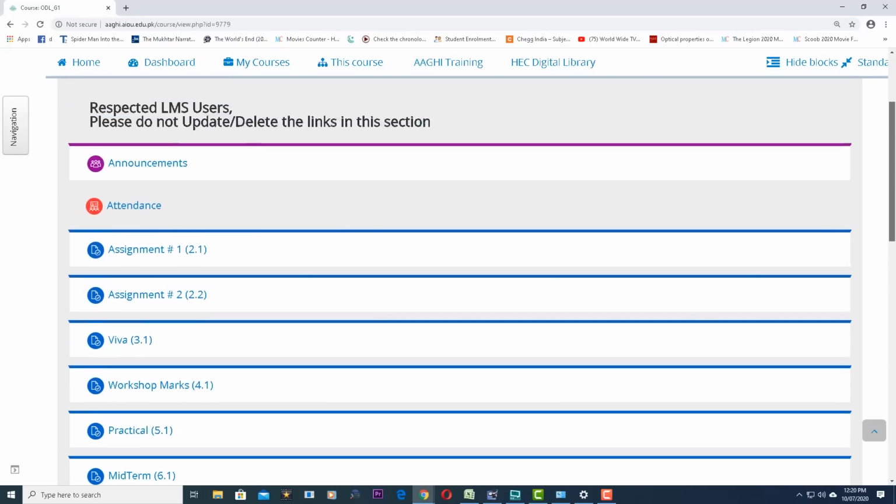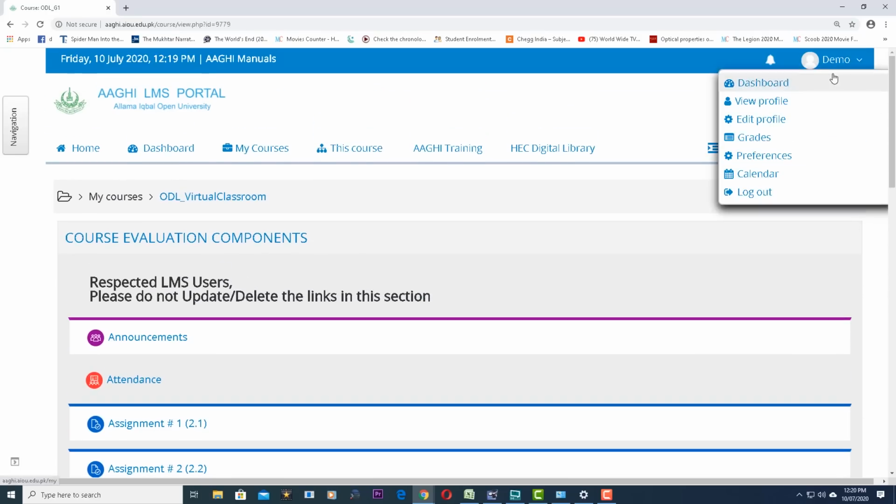To log out of the system, go to the right top corner. Your name will be displayed over here. When you hover your mouse on this link or on your name, a drop down menu will open and the last option is logout. You will click on the logout link, and in this way you will be logged out of the system.